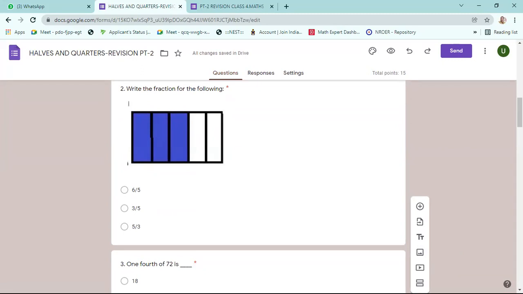1/4 of 72 means this. 1/4 of 72. So you have to divide 72 by 4. Divisions you will learn. 4 1 4. 3 will be there. 32. 4 8 32. So answer is 32.